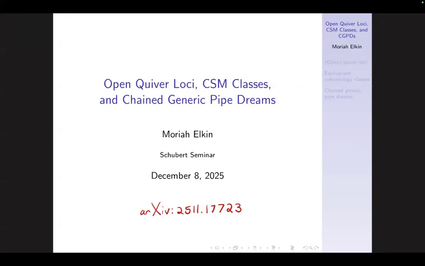The title of my talk is the outline of my talk. I'm going to tell you about certain objects called open quiver loci that live in a space of quiver representations. I'm going to tell you about a statistic that I want to compute about these objects. The statistic lives in the equivariant cohomology ring of the space of quiver representations. And then I want to tell you how to compute these statistics combinatorially using some new variant of pipe dreams called chain generic pipe dreams. And I want to mention there's a FPSAC abstract on the archive right now. There should be a full version coming in the next few months.